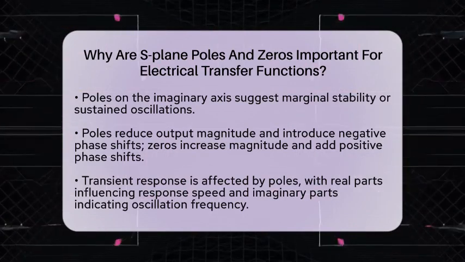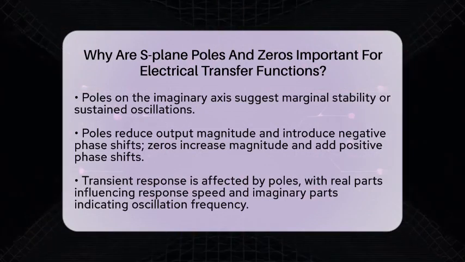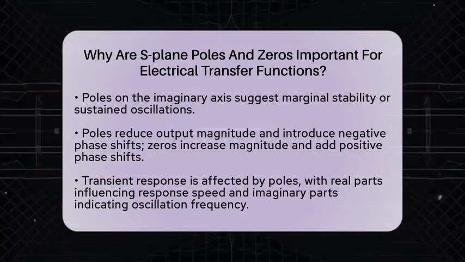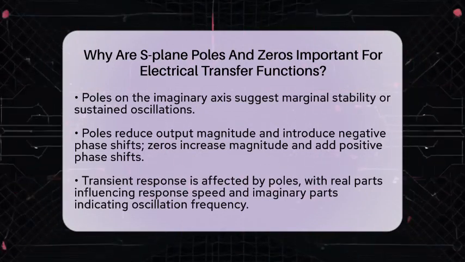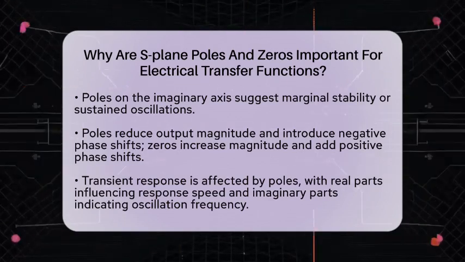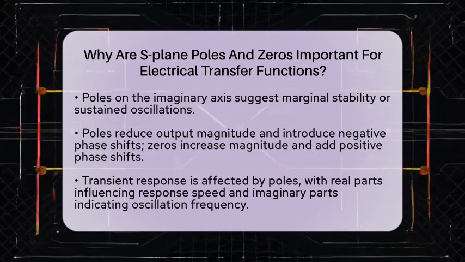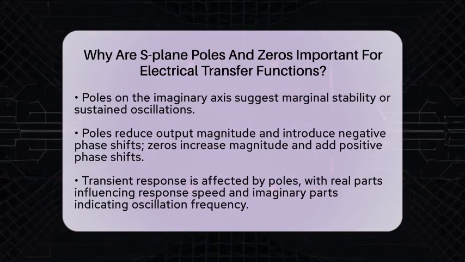Engineers use pole zero plots to design controllers, compensators, and filters. By placing poles and zeros in specific locations in the S-plane, they can tailor a system's behavior to meet desired specifications. This includes aspects like stability margins and speed of response.